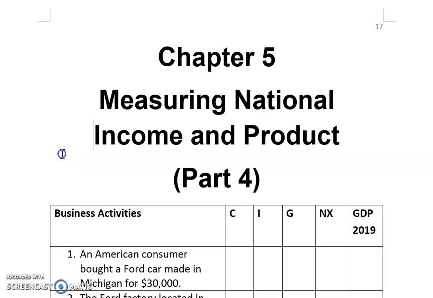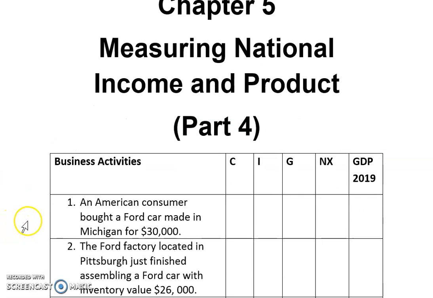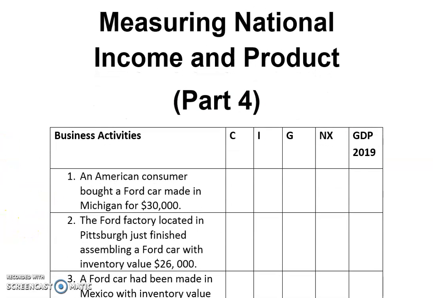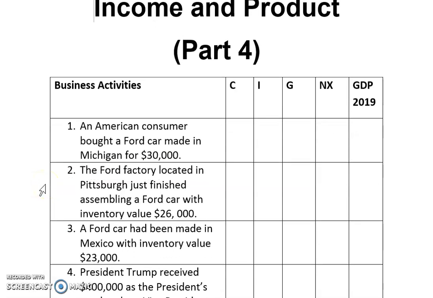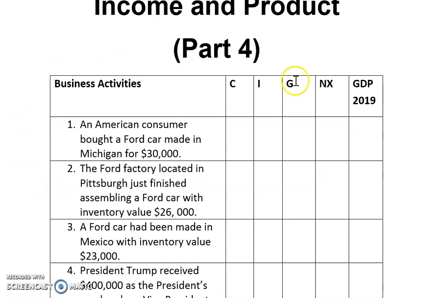So this exercise can be found in the lecture notes. Take out the lecture notes of chapter 5. You should be able to find this. We all know that to calculate GDP through the expenditure approach, we add consumption, investment, government spending, and net export. That is the formula. We add them and then we get GDP.